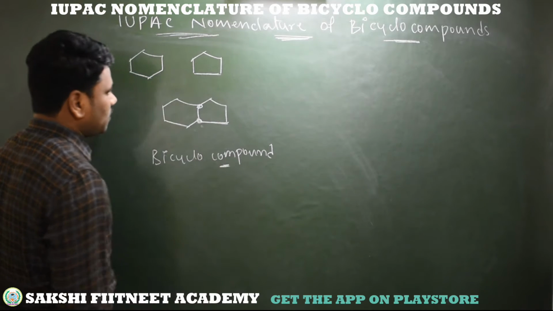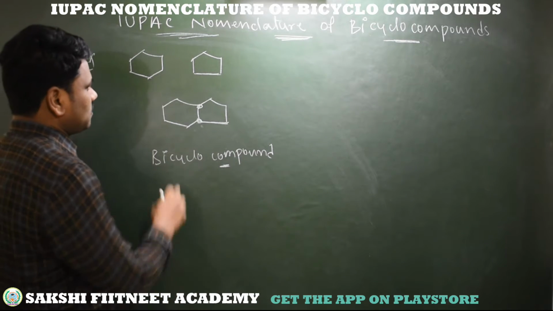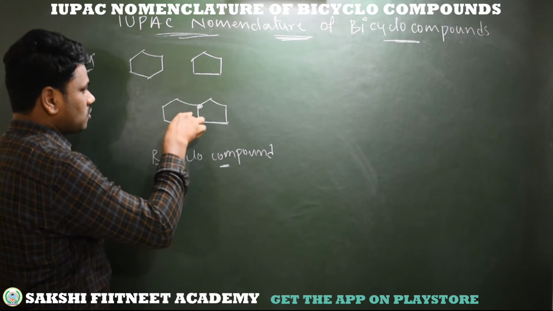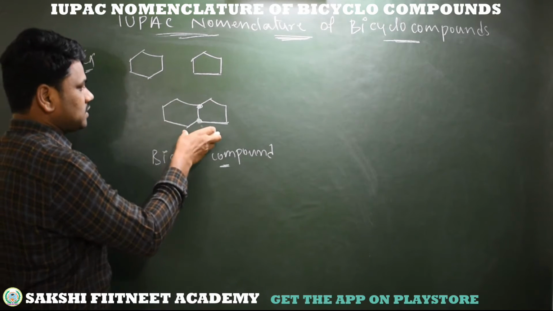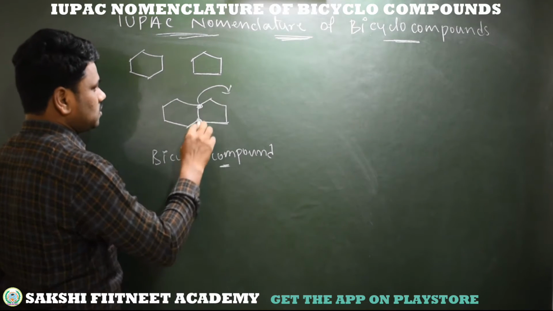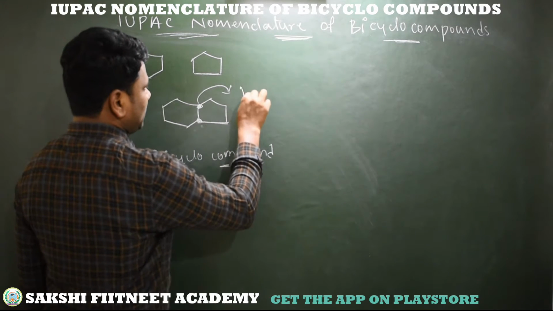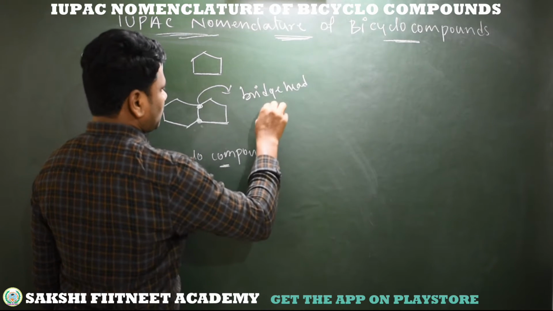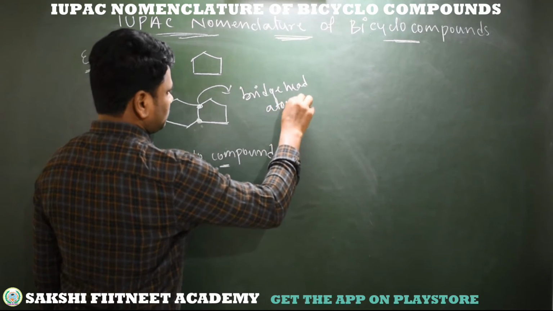What are the common properties of these bicyclo compounds? These two carbons which belong to both cyclic systems are called bridgehead atoms or carbons.